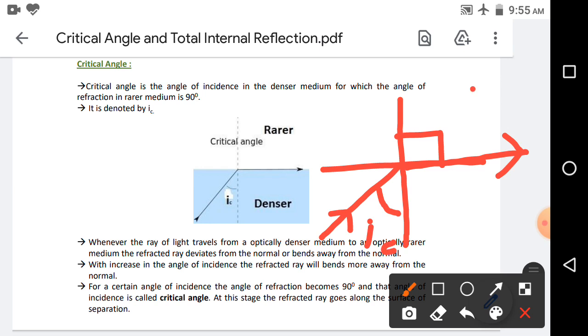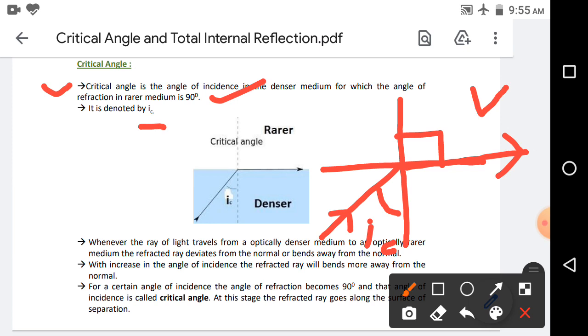In this condition the refracted ray goes along the surface of separation. The critical angle is the angle of incidence in the denser medium for which the angle of refraction in the rarer medium is 90 degrees.